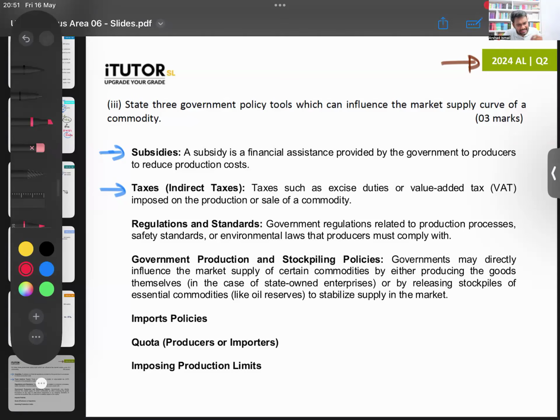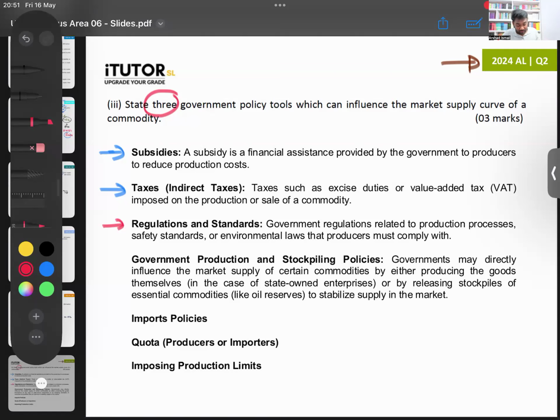Then apart from that, what else? What are the other government policy tools? They're saying three. So apart from that, you can write things like government regulations. For example, let's say the government puts a regulation saying that if you want to become a tuition teacher, you have to have a degree. Let's say if you want to teach A-level economics classes, you have to have a degree in economics. So tuition teachers who don't have a degree in economics can't teach. Then what can happen? Supply can decrease. The supply of tuition classes will decrease because not everyone might have a degree. That is regulations.